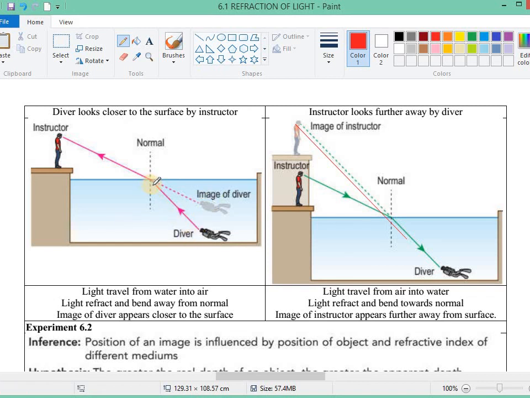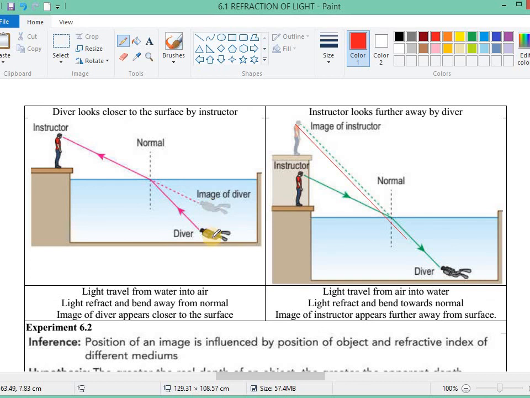The reason is, of course, when the light goes from water, which has a higher optical density, into air, which has a lower optical density, the light will refract away from the normal. It bends away from the normal and goes into the eye of the instructor. So from the point of view of the instructor, it looks like the diver is over here.